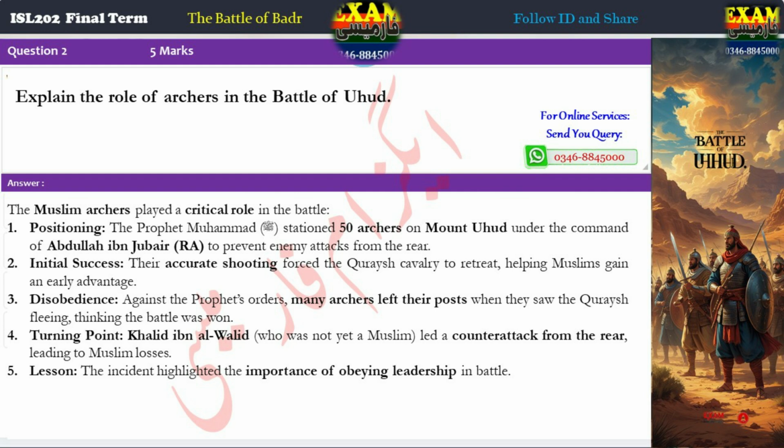Third, disobedience. Against the Prophet's orders, many archers left their posts when they saw the Quraysh fleeing, thinking the battle was won. Fourth, turning point. Khalid ibn al-Walid, who was not yet a Muslim, led a counterattack from the rear, leading to Muslim losses. Fifth, lesson. The incident highlighted the importance of obeying leadership in battle.